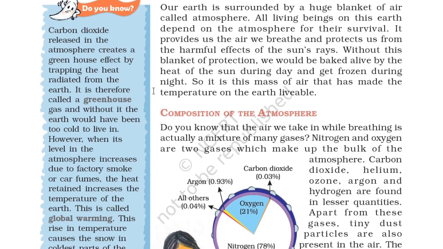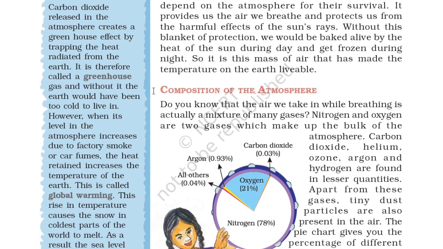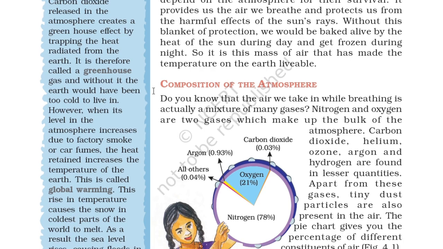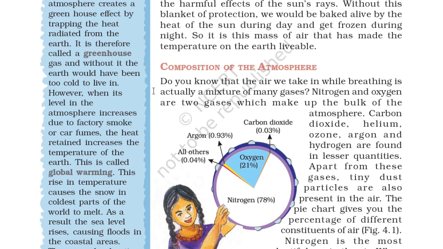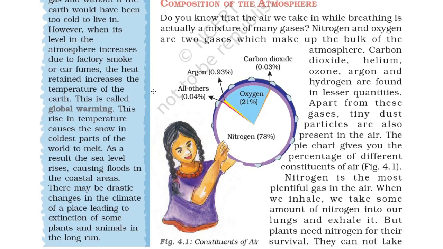So here is a do you know section. It says carbon dioxide released in the atmosphere creates a greenhouse effect by trapping the heat radiated from the earth. It is therefore called a greenhouse gas, and without it earth would have been too cold to live in. However, when its level in the atmosphere increases due to factory smoke or car fumes, the heat retained increases the temperature of the earth. This is called global warming.